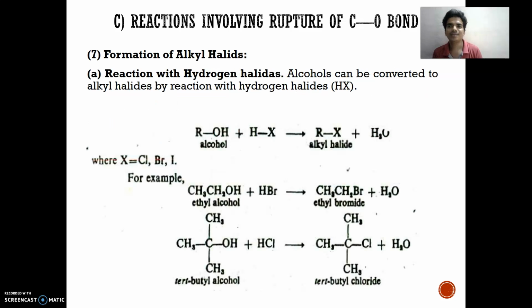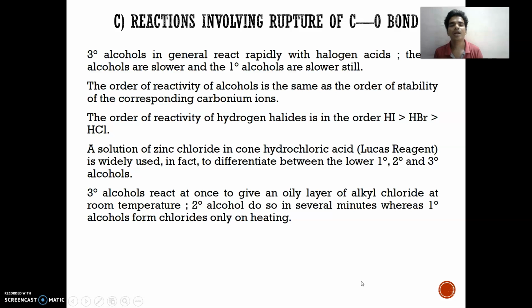Then next is formation of alkyl halide, that is reaction with hydrogen halide. Alcohol can be converted into alkyl halide by reaction with hydrogen halide. We already know this reaction: ethyl alcohol in the presence of hydrogen bromide gives ethyl bromide and a water molecule. Tertiary butyl alcohol in the presence of HCl gives tertiary butyl chloride and water.